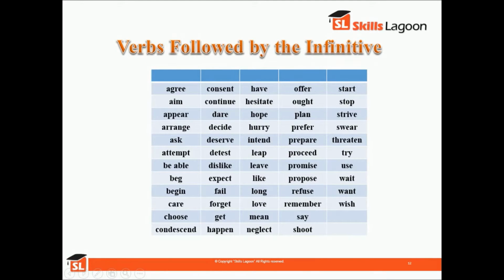So now there are some verbs which are followed by the infinitive. Here is the list. Please go through it once.